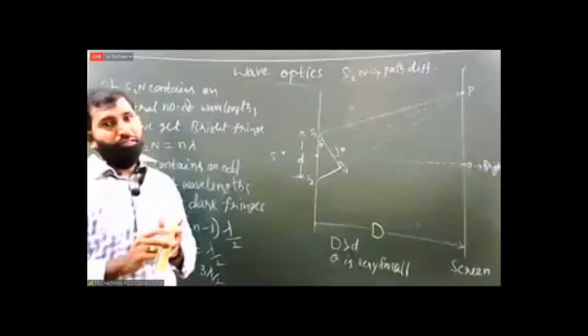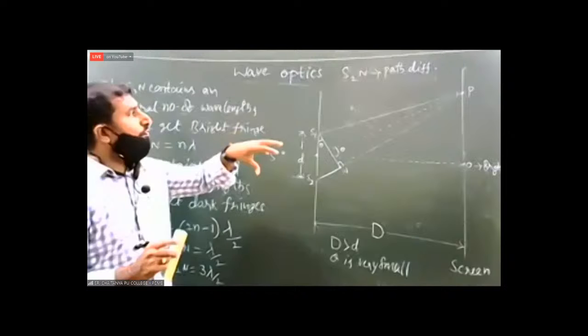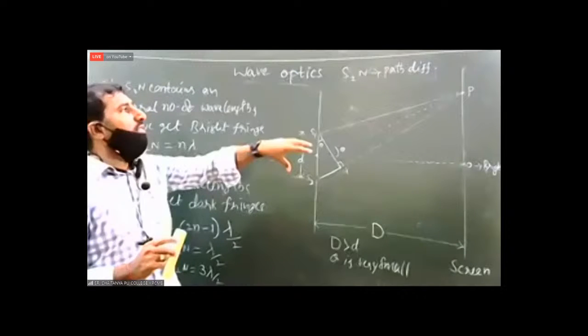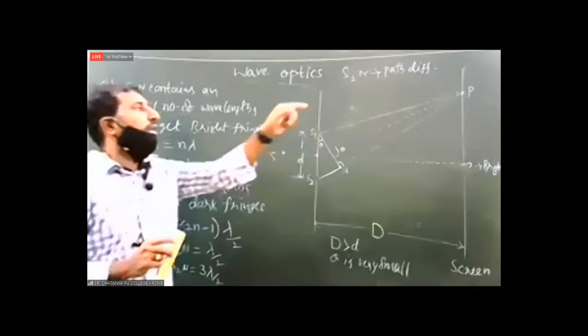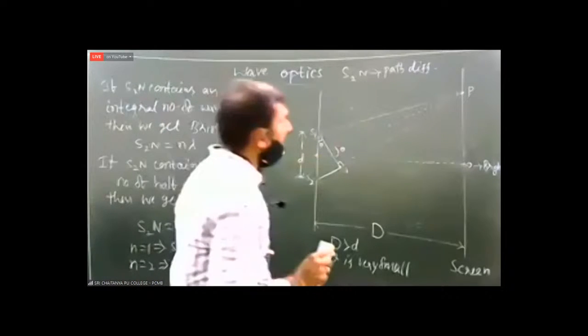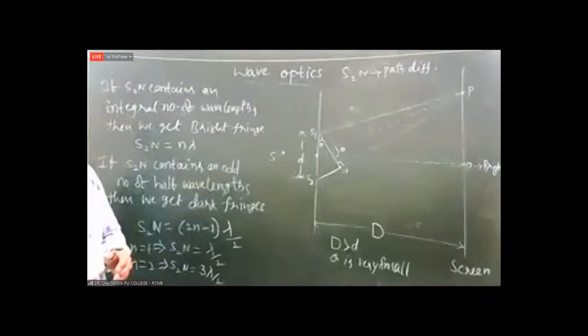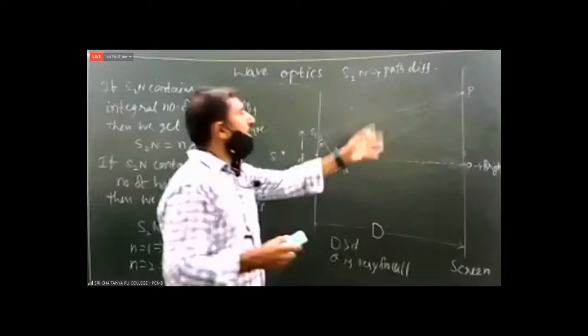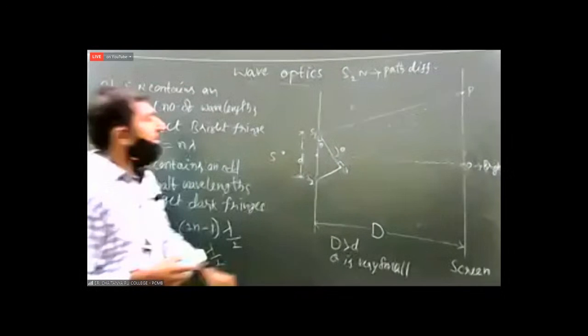That means you should find path difference and phase difference values for darkness and brightness in this experiment. In the next class, we can derive the conditions for brightness and darkness in this experiment.